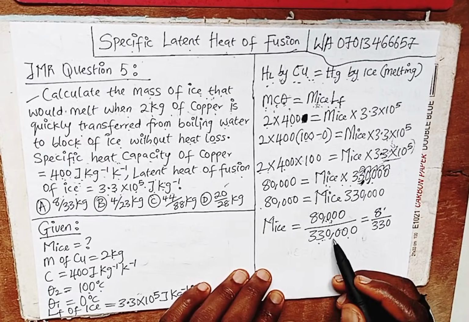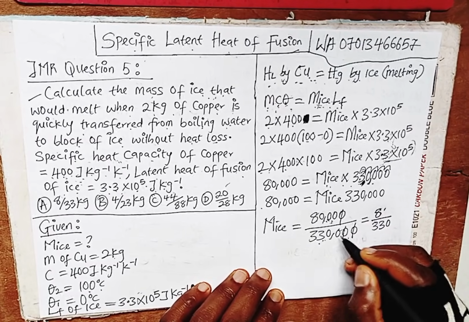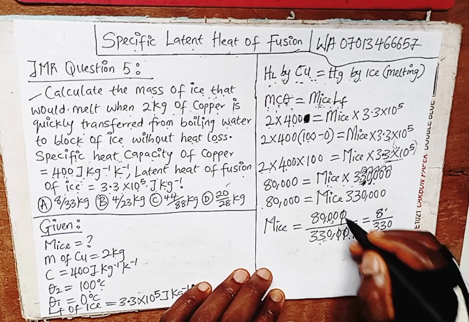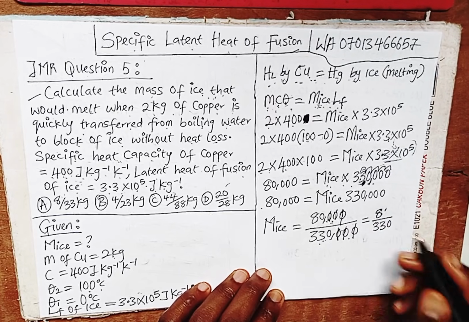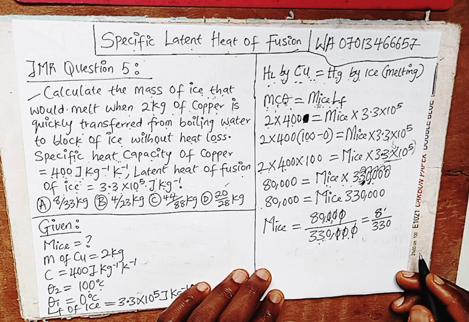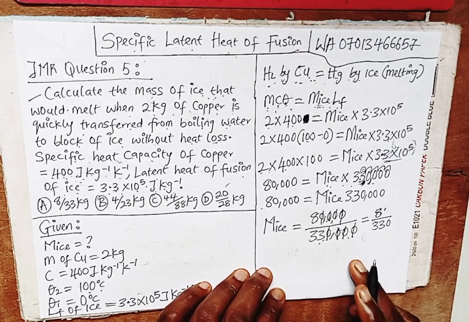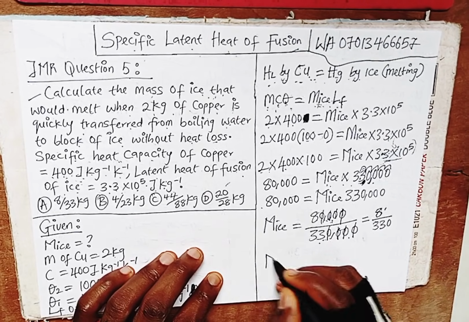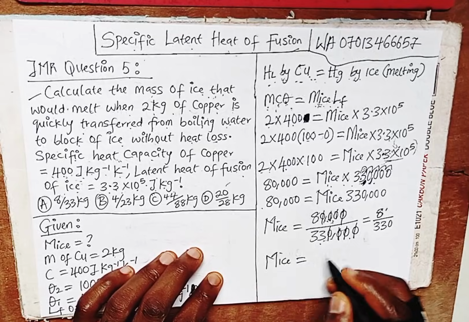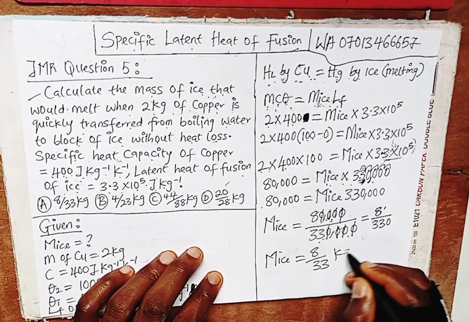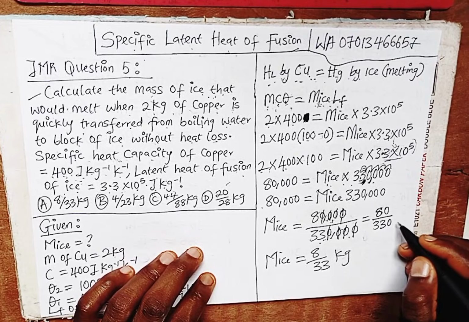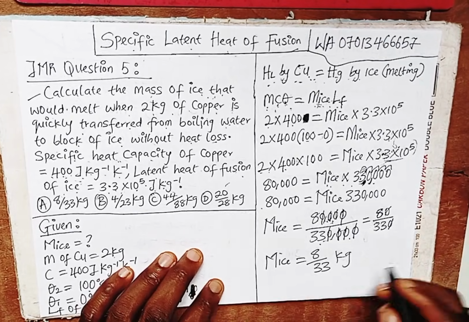It's just like cancelling out zeros, 1 1, 2 2, 3 3, 4 4. When we cancel that, we are left with M is equal to 8 over 33 kilogram. So this is our final answer.